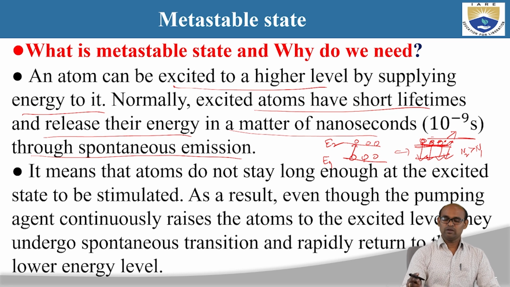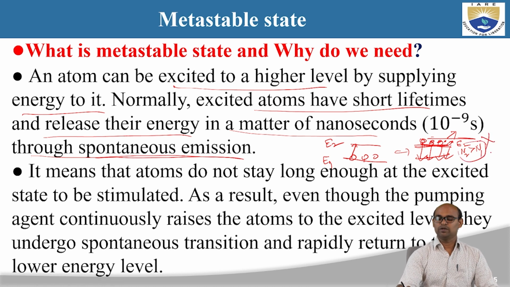When we supply energy to the atoms in the ground state, they get excited to the higher energy level. If the higher energy level is a normal excited state, the lifetime of these atoms is very short. They decay to the ground state through spontaneous emission, and you are not going to achieve population inversion.